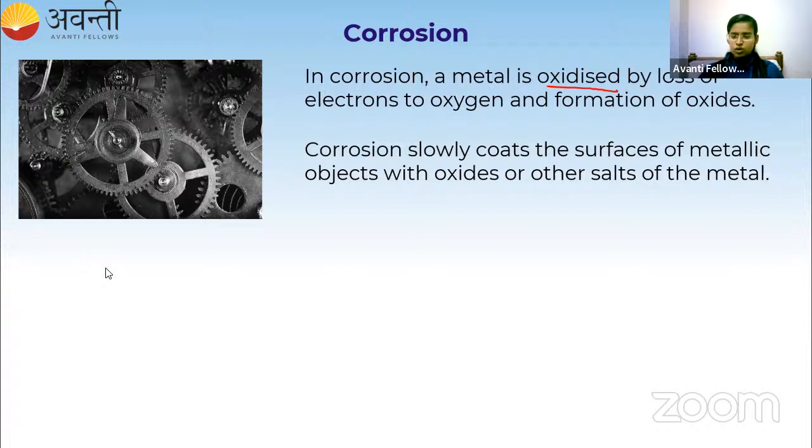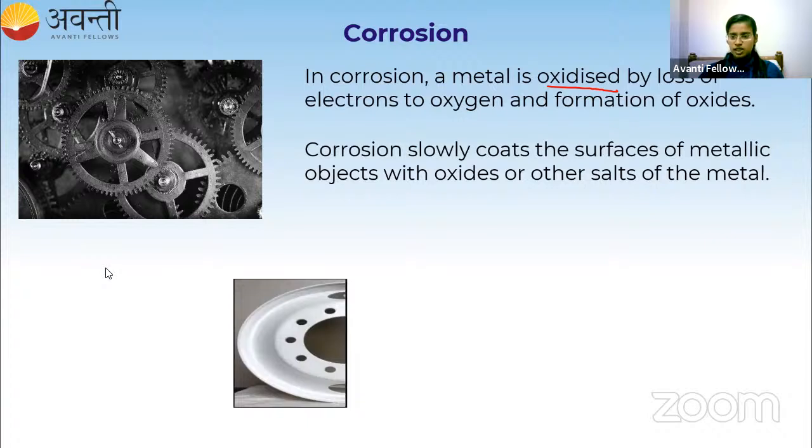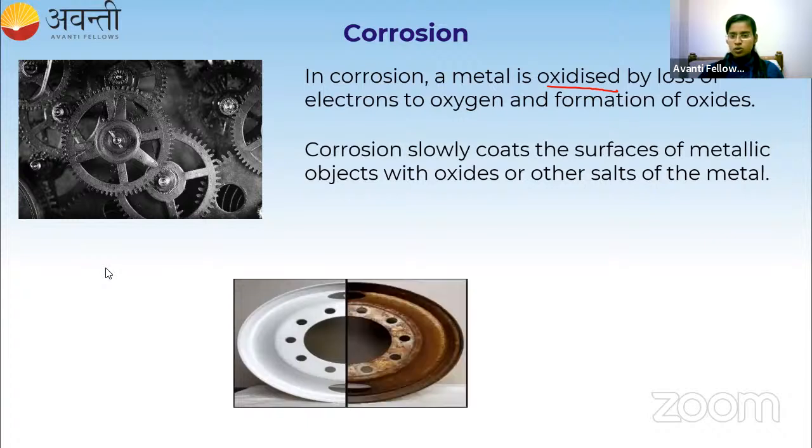Because of this, what will happen, you know? Here I'll show you the picture of an object. What is happening, you see? The silvery white color of a metallic object is turning into brownish color. So what does this mean? Oxidation has happened. Why do we observe the color change here? Because of the presence of the oxide layer.